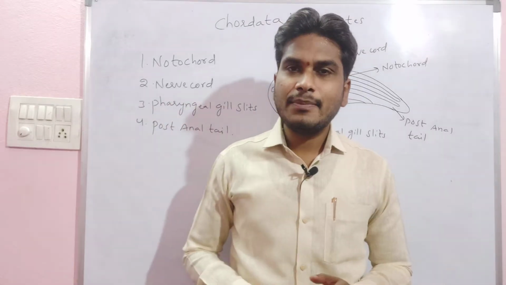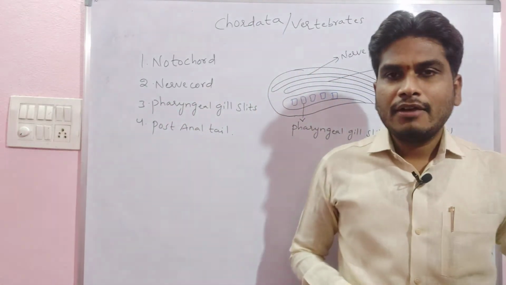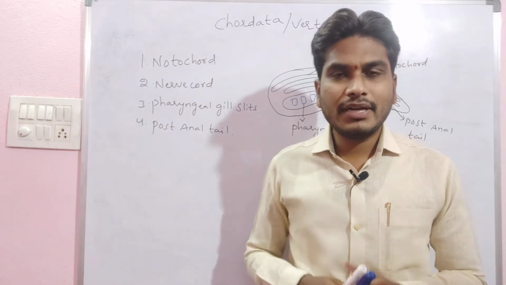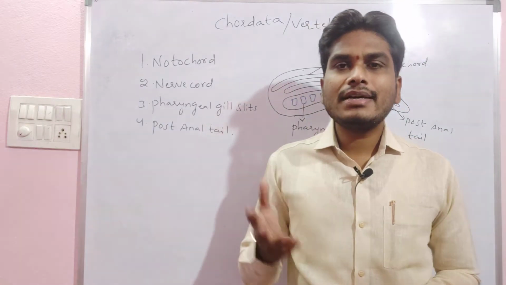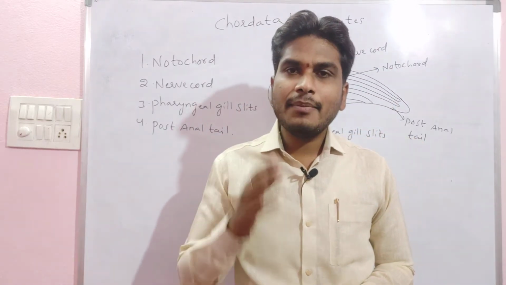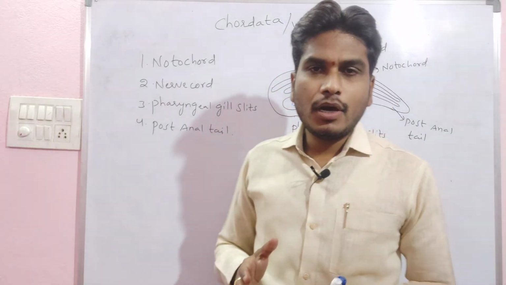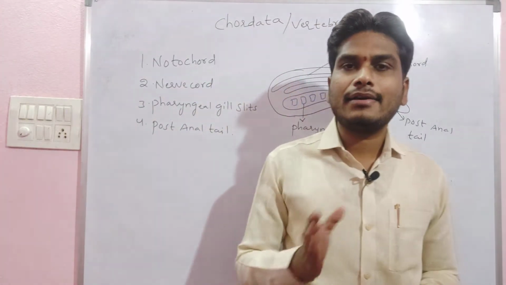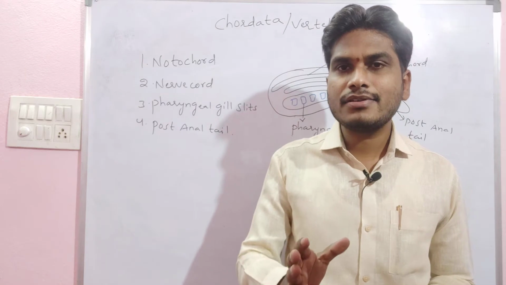Now we are going to discuss the phylum Chordata, also known as vertebrata. As we know, vertebrata are the organisms consisting of a vertebral column, which is why we call them vertebrata. The phylum Chordata, or vertebrates, mainly has four hallmark characteristics.